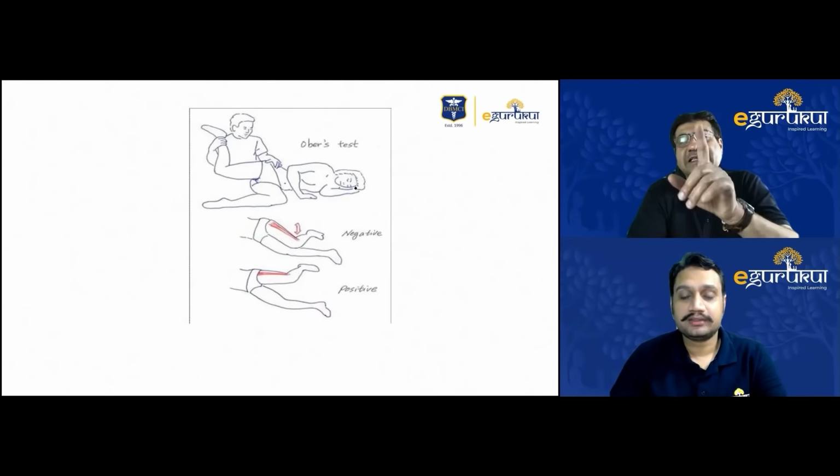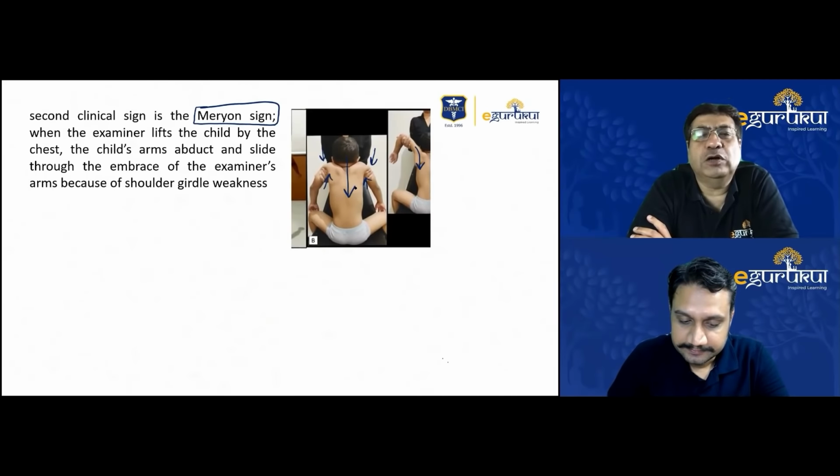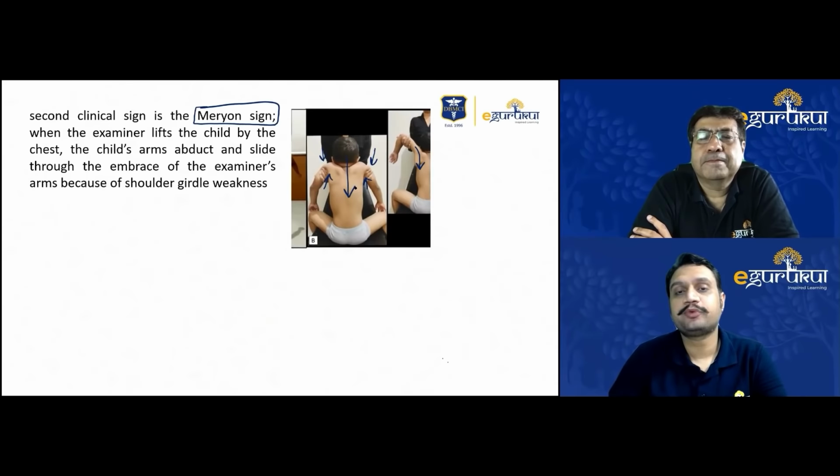Sir, just one question. Is shoulder girdle weakness known to develop earlier in comparison to hip girdle weakness, or around the same time? It is usually the hip which comes first. After that, it involves the shoulder.